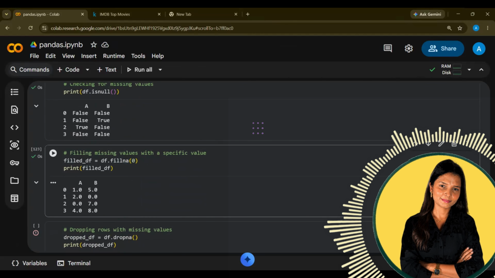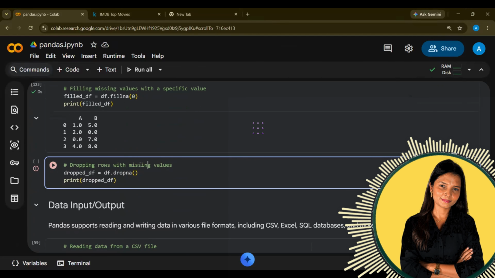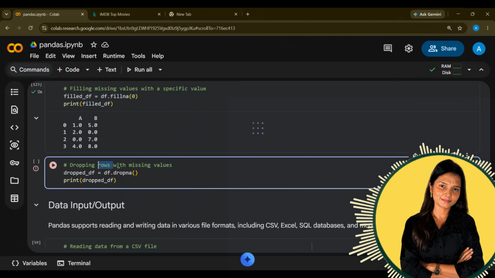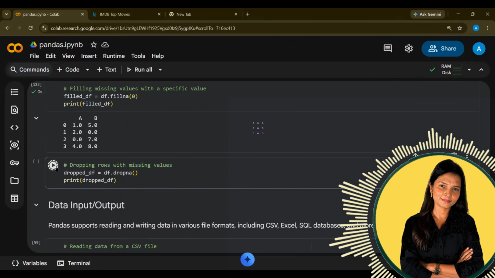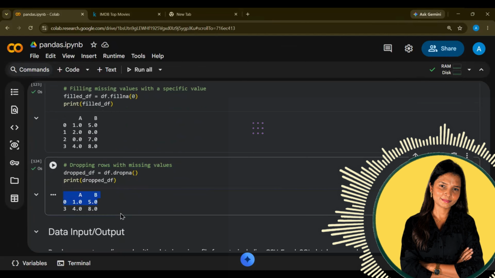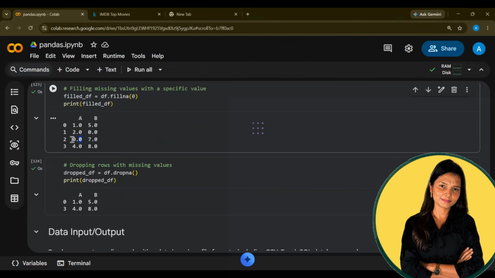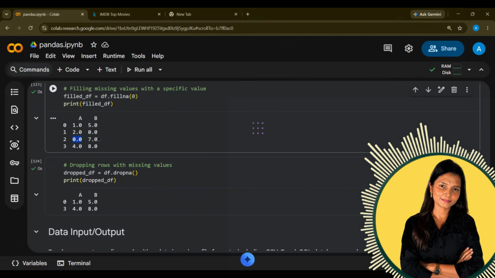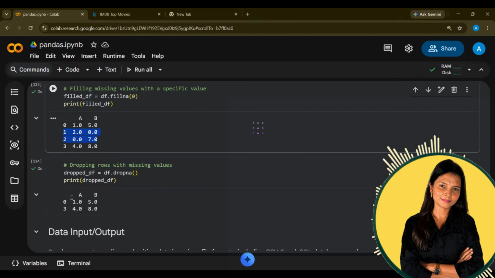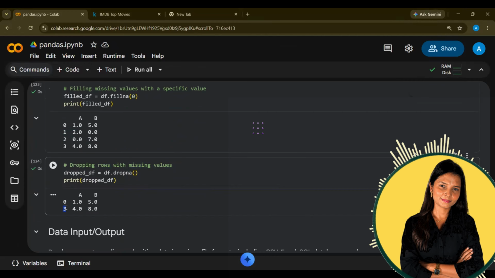That's it. And if I'm dropping rows, let's say I want to drop those rows wherever there is a missing value, I can directly go and drop it. So that particular row, so these were 0, 0, right? So it means row number 2 and 1 are deleted. Only 0 and 3 exist now.